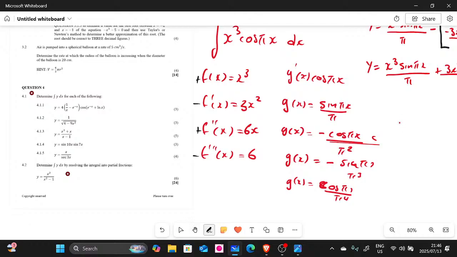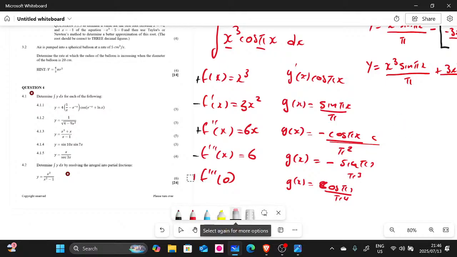No, all right, my mic was off, guys. So I'm using one of the shorter methods. What you have to do here, your f of x, remember, is this, and then your g of x prime is that. So you derive your f of x until it gives you 0. We derived it until it gives us 0, I think the fourth derivative. And then after deriving it, you must put the signs, alternating: plus, minus, plus, minus.